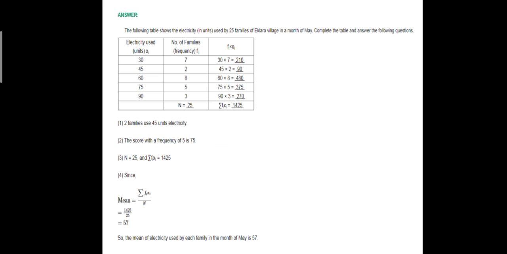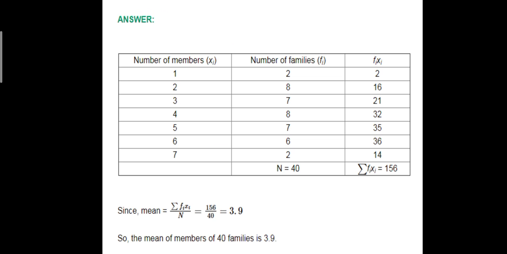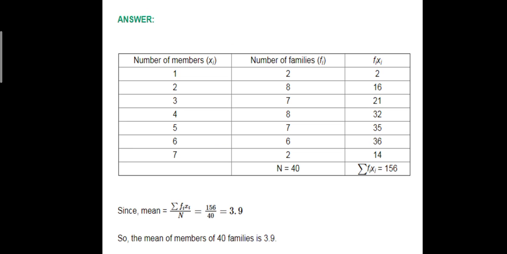Okay students, followed? And now third one. The number of members in 40 families in Bihar are as follows. So number of members in each family is shown in Bihar. Prepare a frequency table and find the mean of the number of members of 40 families. Okay. So number of members and number of families are shown.